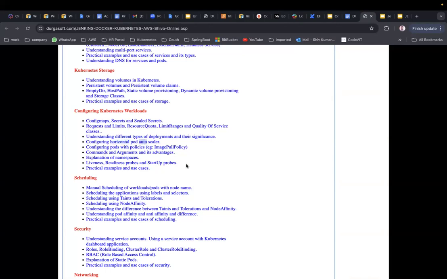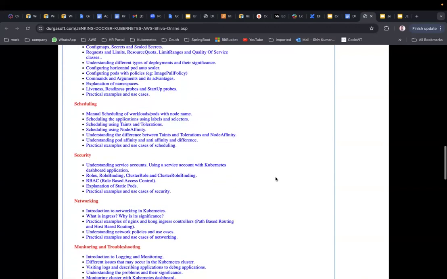We are going to send more traffic to our pods. We have a script, and we are going to send more traffic to our applications, and we will notice the scaling of pods happening in our Kubernetes cluster. So all these things we are going to see. Now, configuring pods with policies: image pull policy, commands and arguments and their advantages, explanation of namespaces, liveness probe, readiness probe, and startup probes. These are for health checks for your applications. Practical examples and use cases we are going to see very clearly.